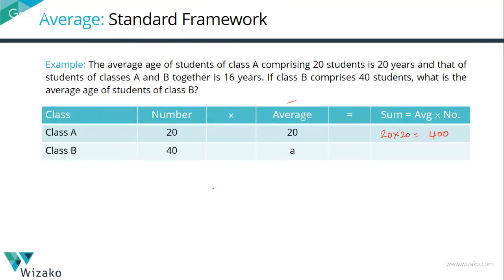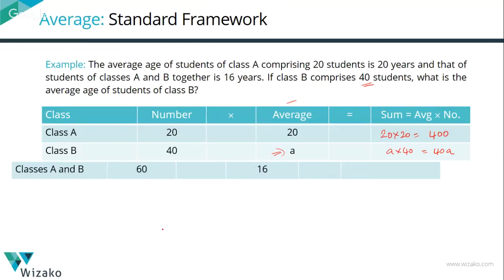Class B, we know the number of students that's given. It comprises 40 students. They have not mentioned the average. That's what we'll have to find out. So let's assign a variable. Let the variable be equal to A. So the sum of the ages in terms of the variable will be average into number, which is A into 40, which is equal to 40A.